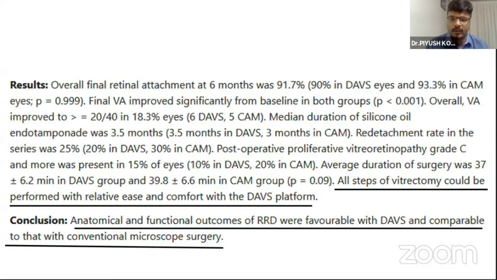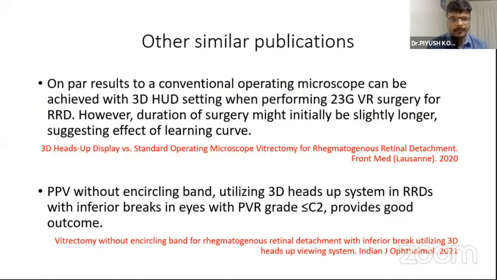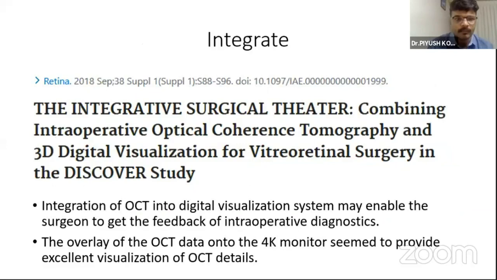So what we found was that all steps of vitrectomy could be performed with relative ease and comfort with the DAVS platform. The anatomical and functional outcomes of RRD were favorable with DAVS and comparable to the conventional microscope. The other publications are there, and they have also shown the same results.